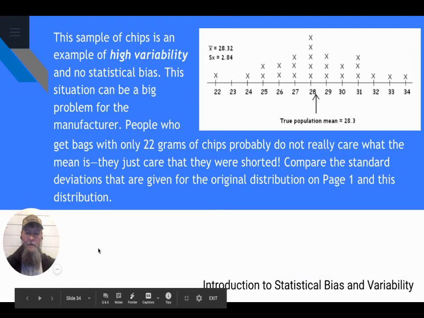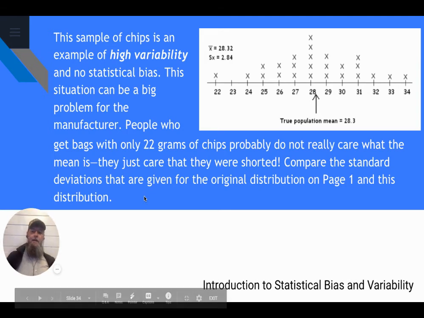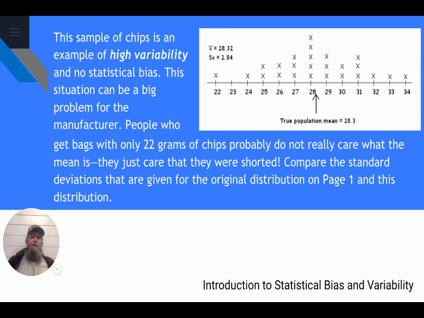Okay. The sample of chips is an example of high variability and no statistical bias. Statistical bias exists when the true population mean and the mean of the data values we collect are not close to each other. Now, the mean, 28.32, is really close. It's only off by 2/100ths of the actual true population mean that's given by the company.